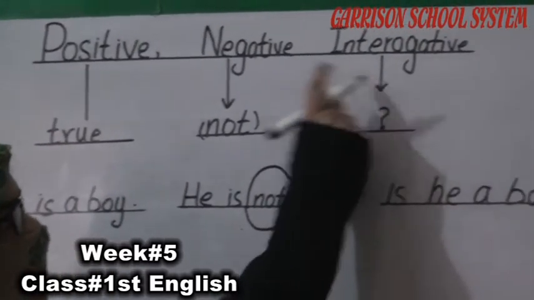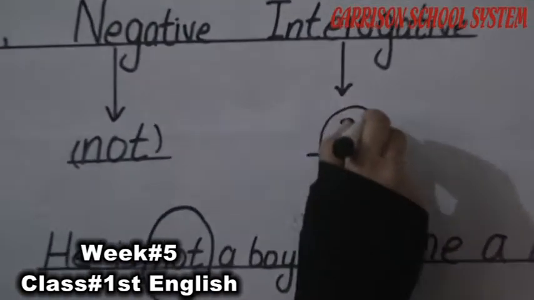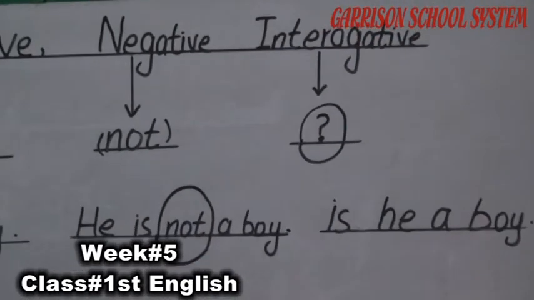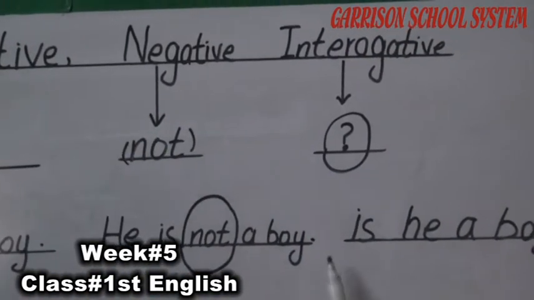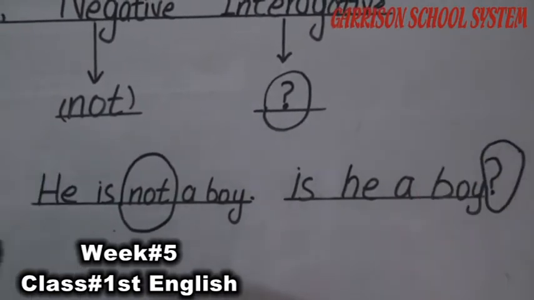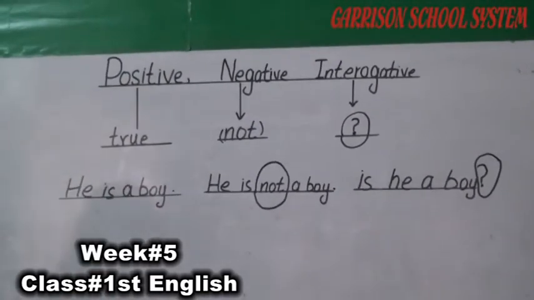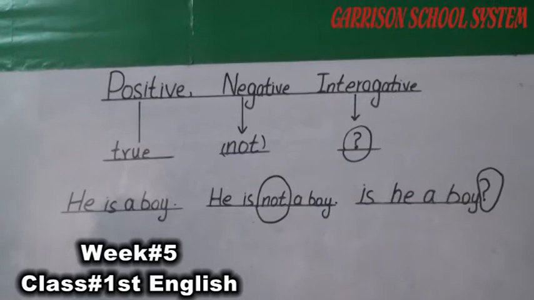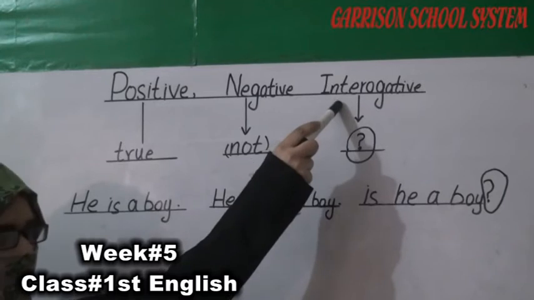If we talk about the interrogative sentence, it always ends with the question mark. The identification of the interrogative sentences is that it ends with a question mark. As you can see, is he a boy, ending with the question mark. Means that इसमें आपसे कुछ क्वेश्चन किया जा रहा है, आपसे कोई पूछता है कि वो क्या चीज है, तो वो इंटरोगेटिव सेंटेंस है.